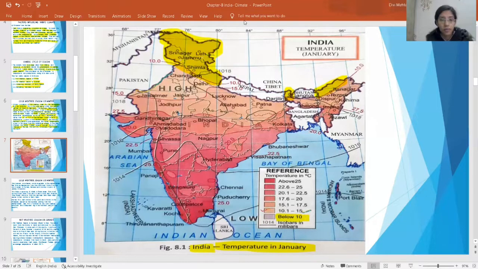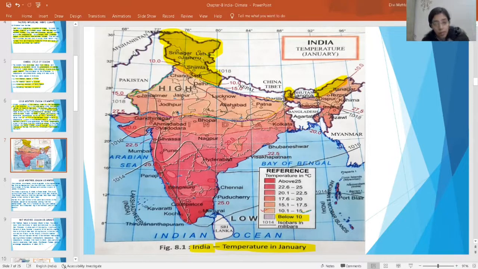You can see this area, your Patna here. This area, beta, your Jaipur, Jodhpur, means your northern plains are covered. That is 10 to 15 degrees Celsius temperature.